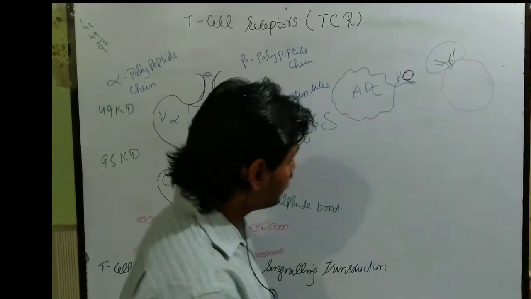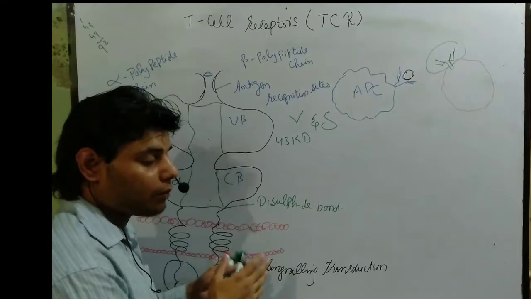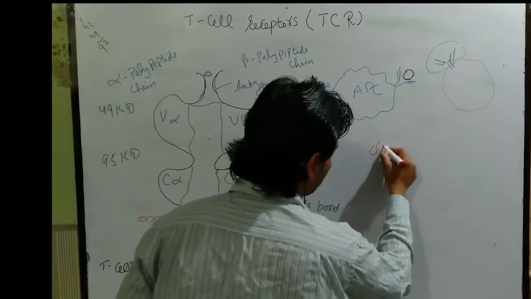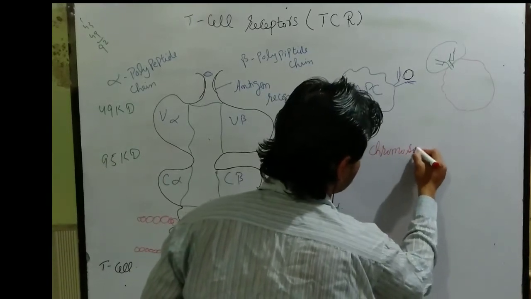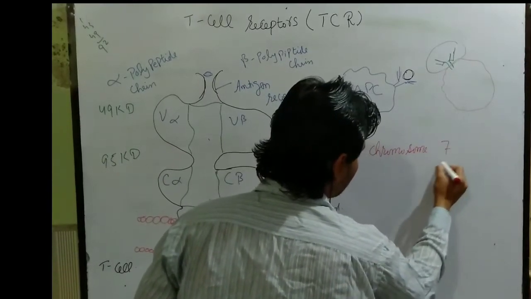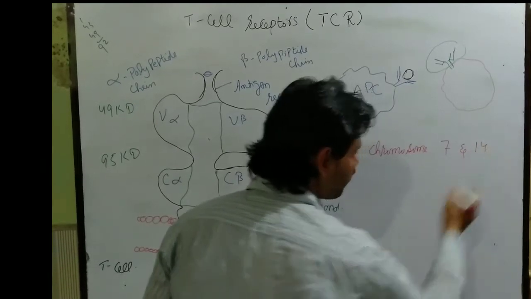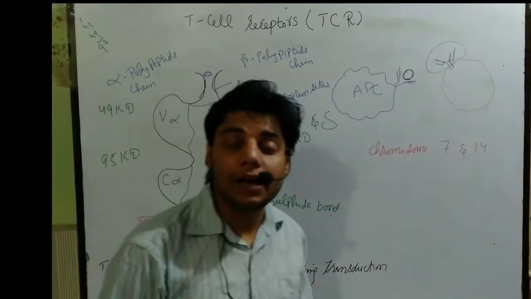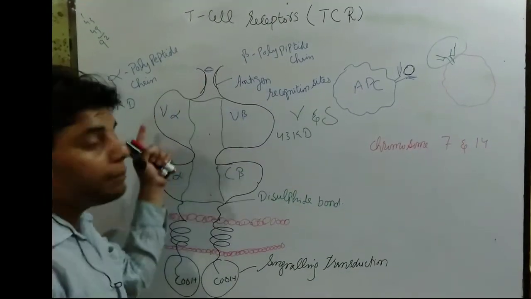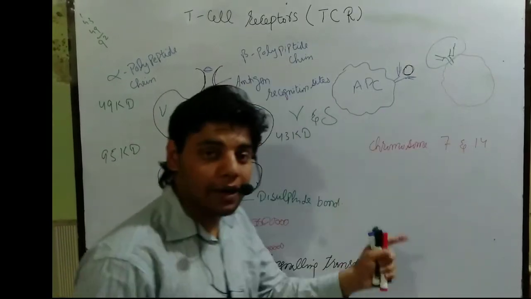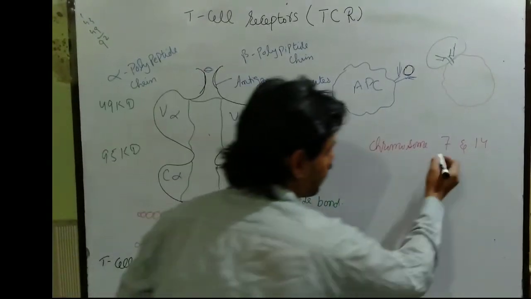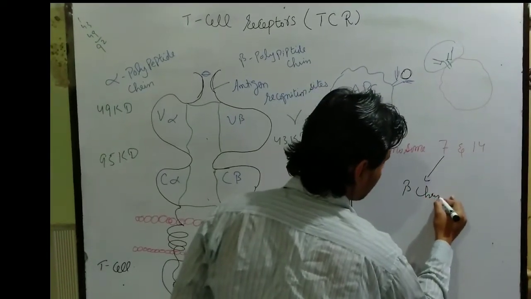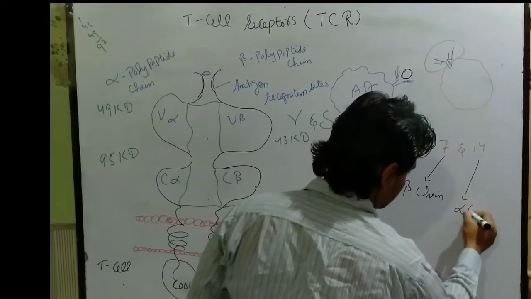Now this is all about the T cell receptor structure and function, but let me tell you about their development and formation. We have the chromosomes; let's suppose we have chromosome number 7 and chromosome number 14. Remember, guys, chromosome number 7 is mainly responsible for the formation of the beta chain, and chromosome number 14 is mainly responsible for the formation of the alpha chain.